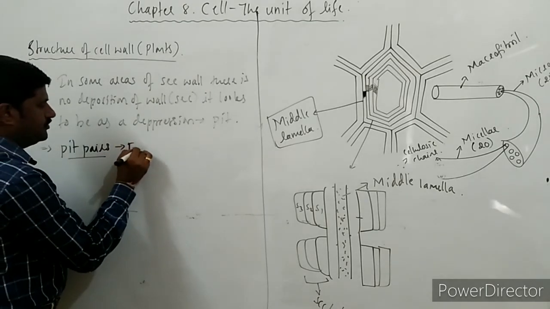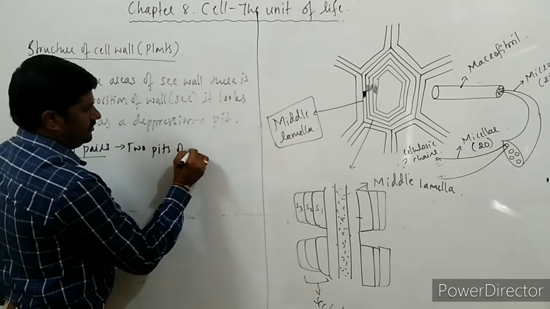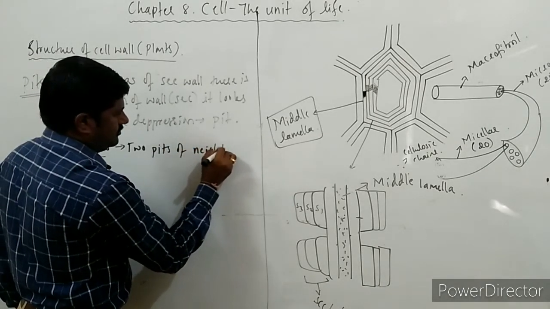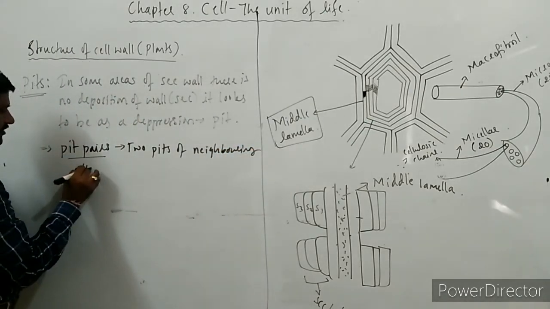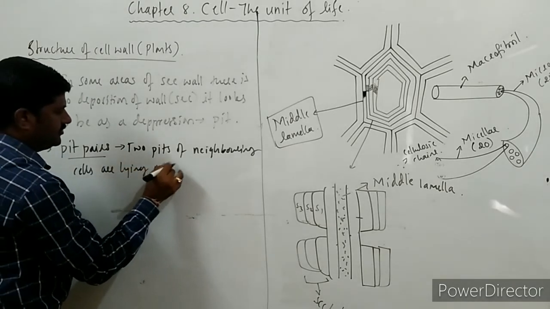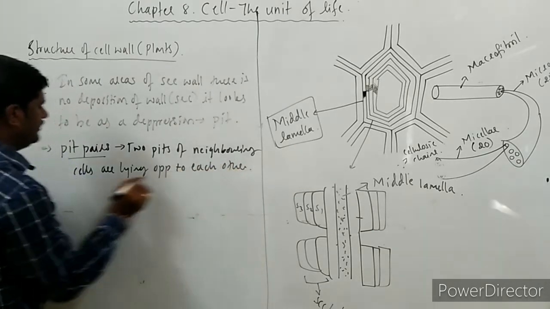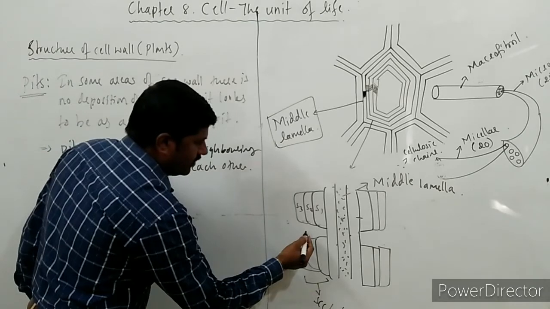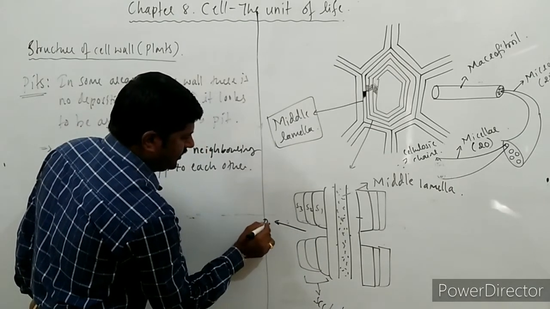Two pits of neighboring cells lying opposite to each other are called a pit pair, and the cavity or the depression that we come across is called the pit cavity.